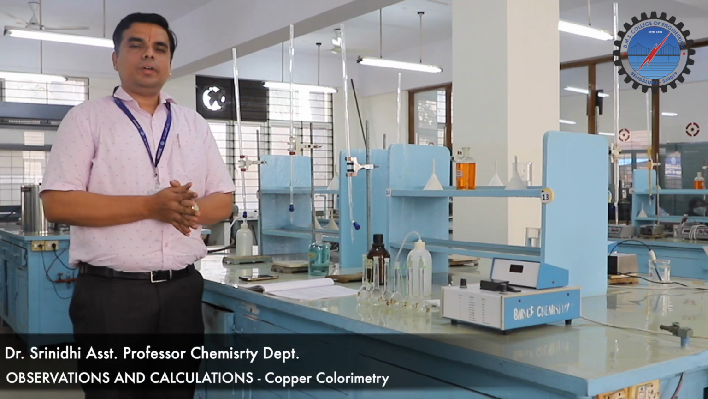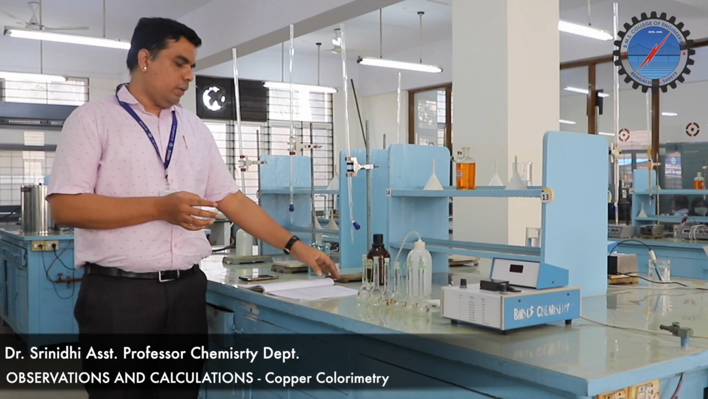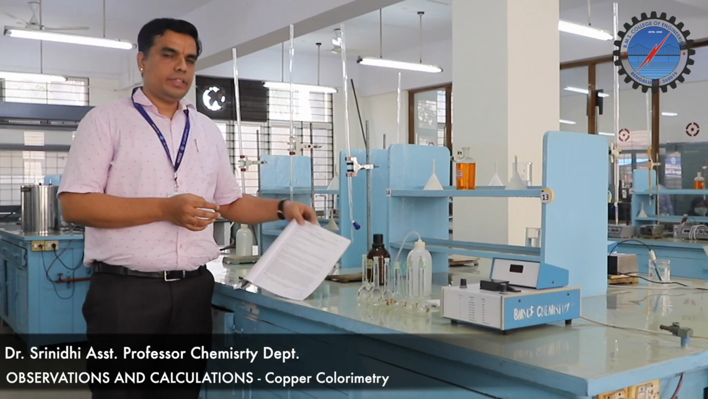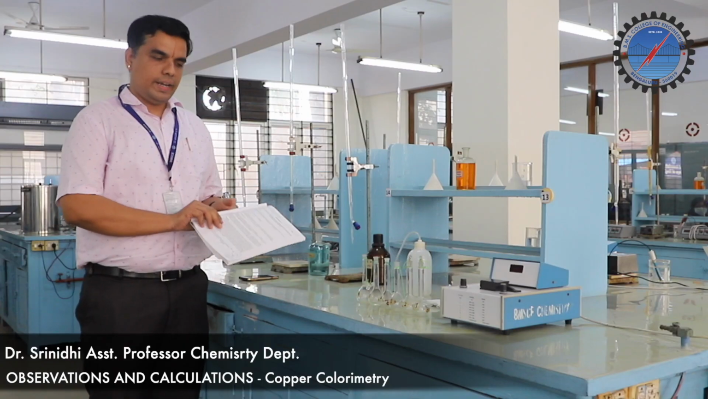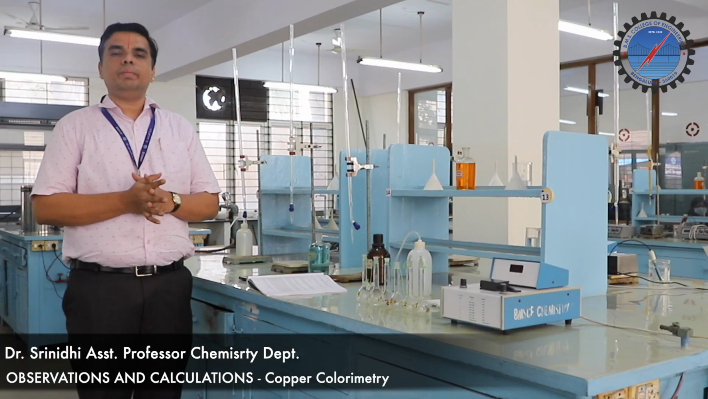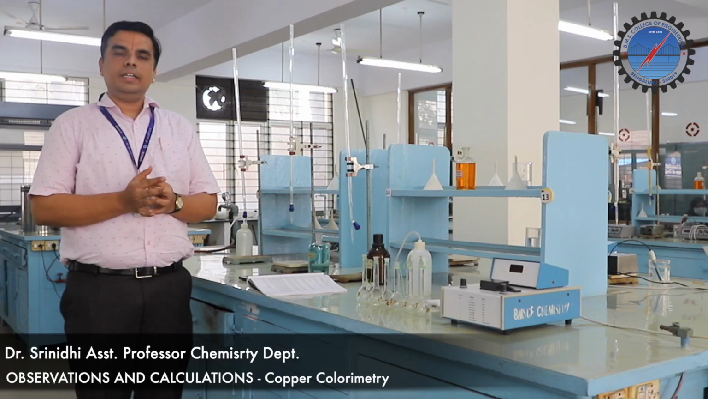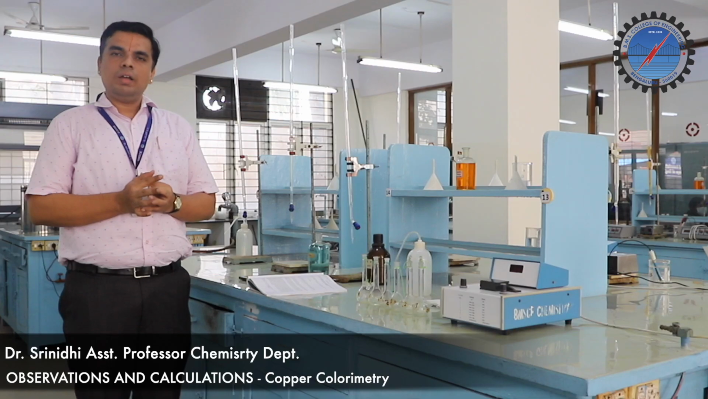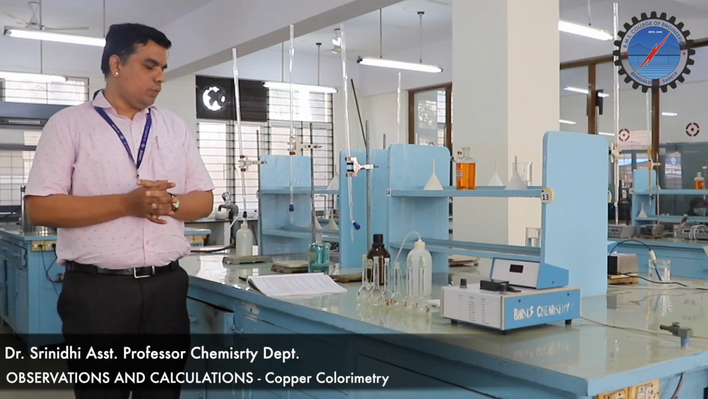Today I am going to demonstrate a colorimetric determination of copper from the effluent of the electroplating industry. The experiment number is 9. What is colorimetry and what is the principle behind it? What theory is followed by colorimetry, and what are its advantages? All those things will be followed one by one.